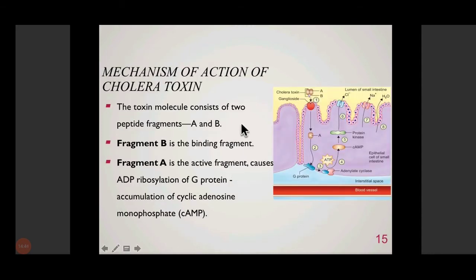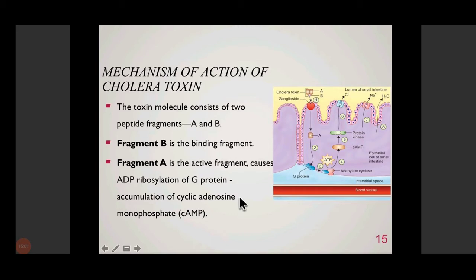Alright, so what is the mechanism of cholera toxin? This toxin is made up of two components, A and B. There are 5 subunits of B, and the A subunit has two parts, A1 and A2.